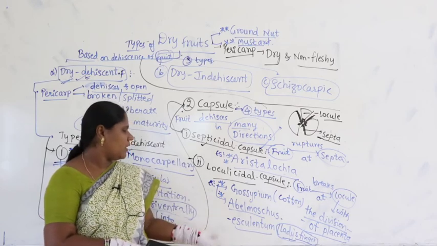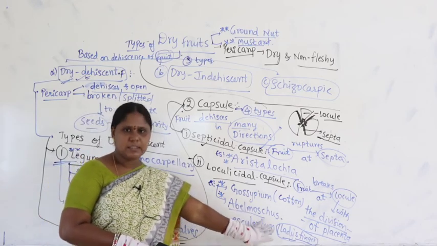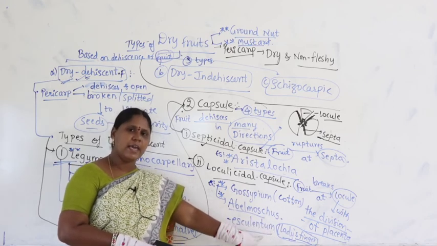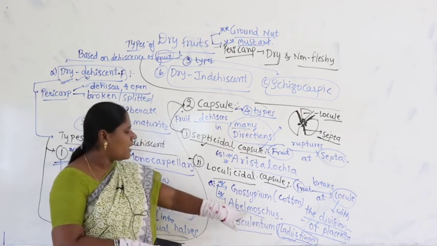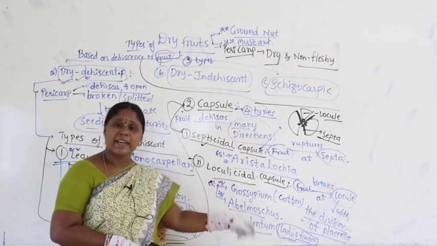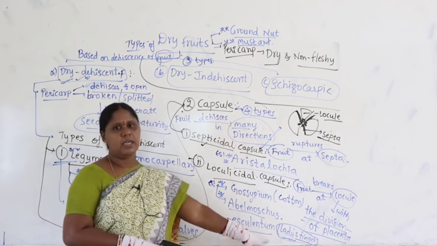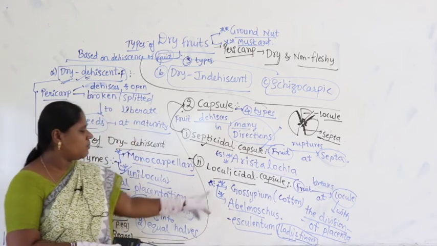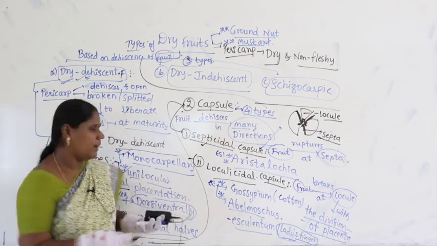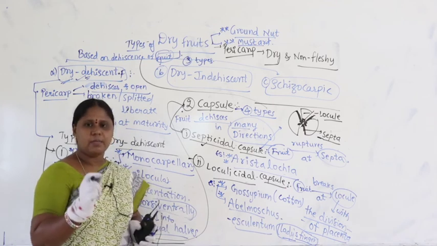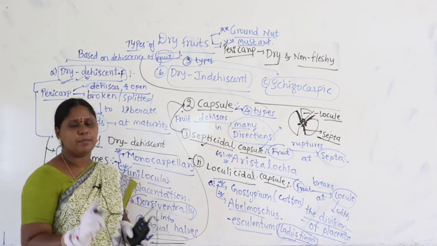So, whenever bendy curry is prepared at home, guys, that whole day you think about Abelmoschus esculentum, the scientific name. What is it commonly called? Lady's finger or bendy. Now, apart from these two examples, guys, try to remember one more thing. Whenever I give the family name, make sure that you remember the family name.